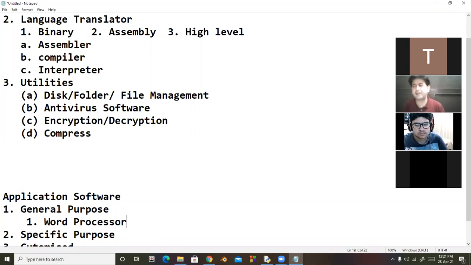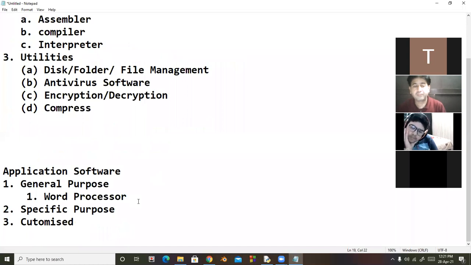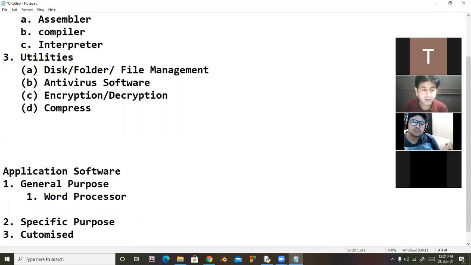Word processors are used for creating documents. In this we can type the text, and after that we can format the text, and we can get the printout. So these are for word processing.